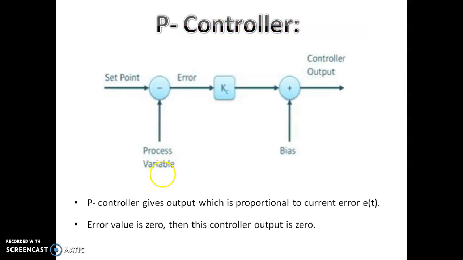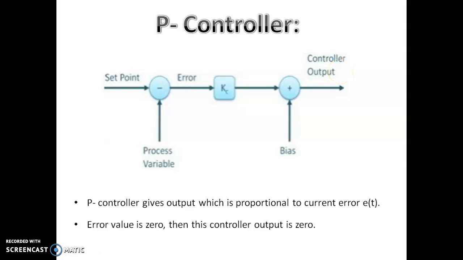First we are going to discuss the P controller. We have the set point and the process variable. This is a feedback line. Process variable means the current variable. Then the error signal is the difference between the set point, that is the desired value, and the current value. The difference between these two gives an error. This is constant. Then this is the controller output.